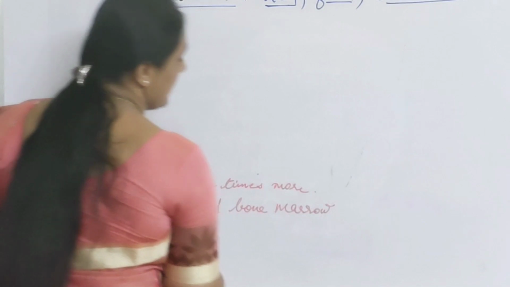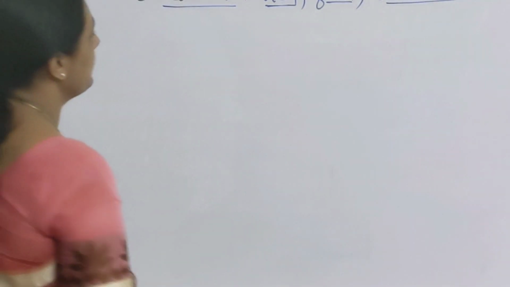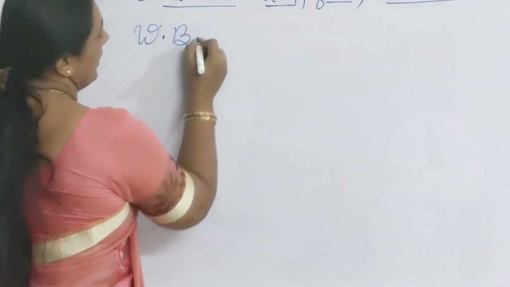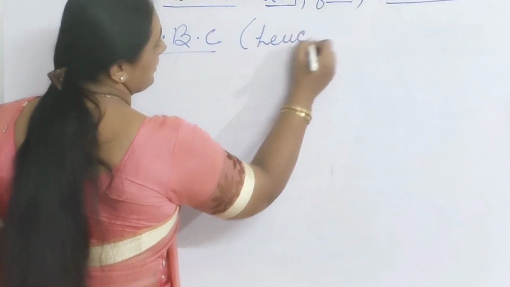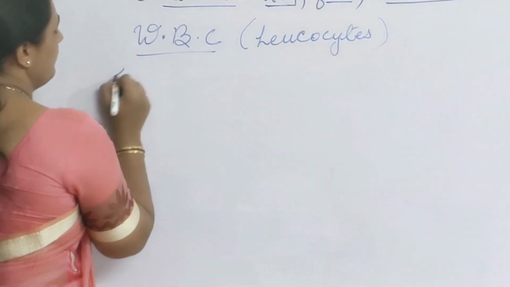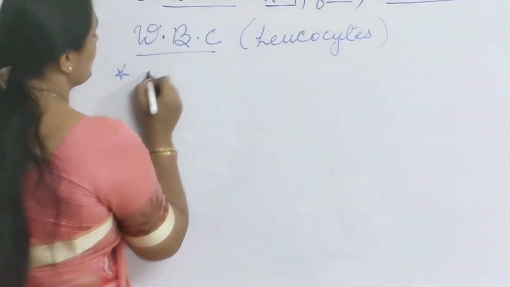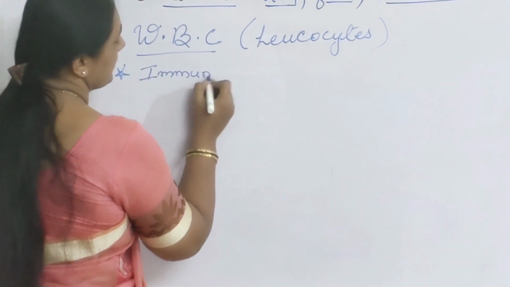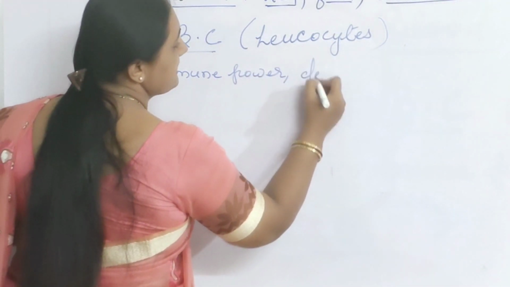Next we will see about WBC. WBC, commonly we call white blood corpuscles, also called leukocytes. The major role of WBC is to help improve immune power and work for the defense mechanism.